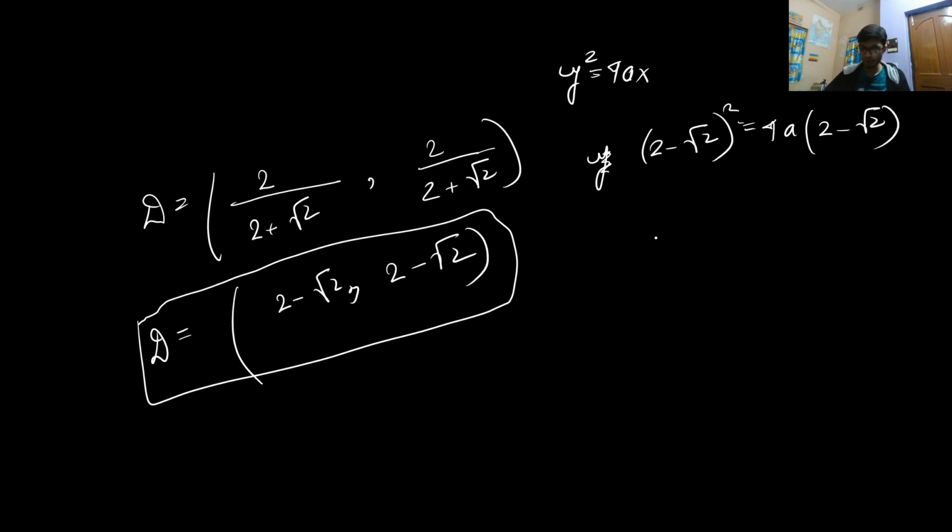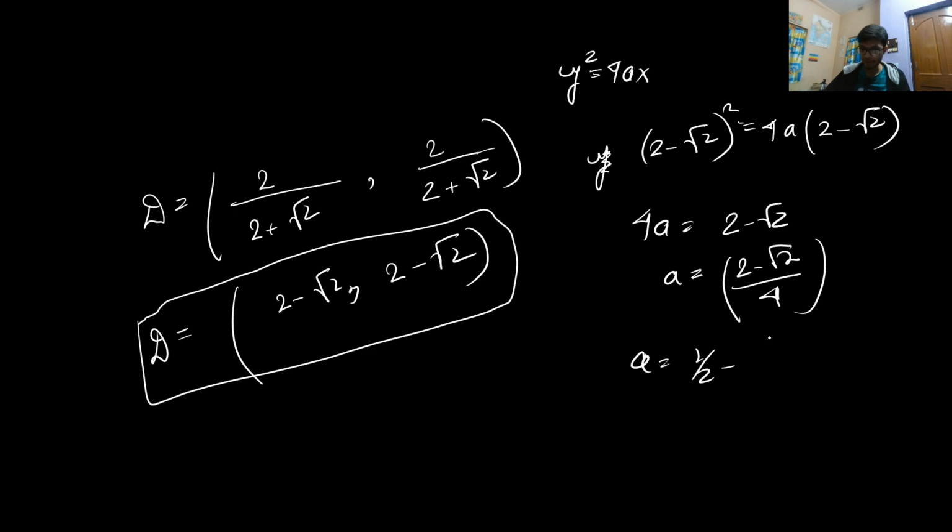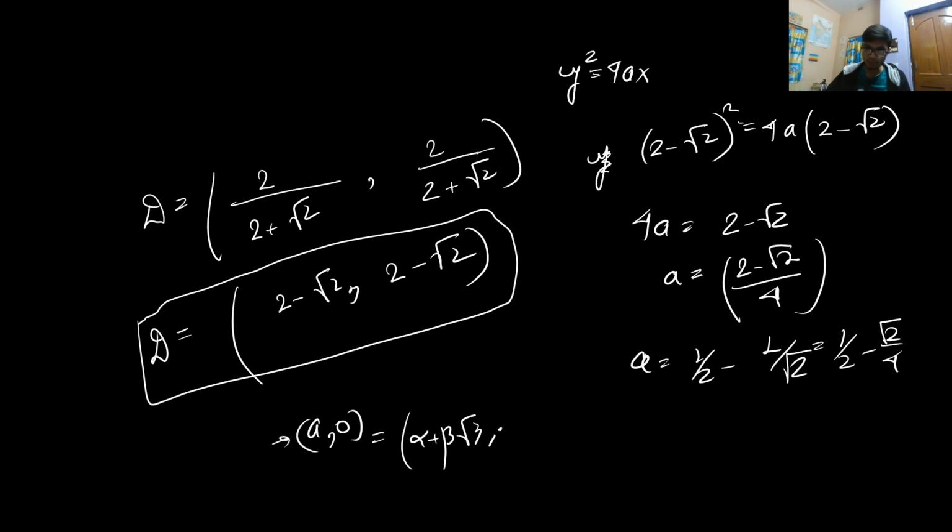If you solve this, you will get 4a is equal to 2 minus root 2, therefore a is equal to 2 minus root 2 by 4, which is half minus root 2 by 4, or half minus 1 by 2 root 2. The coordinate of the focus is a comma 0, and that is alpha plus beta root 2 comma 0.